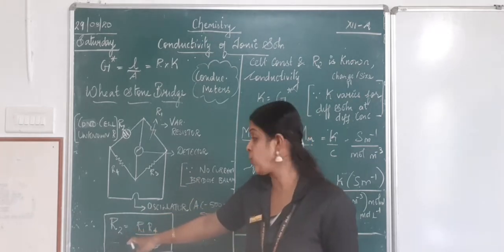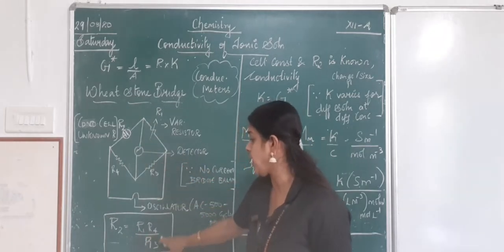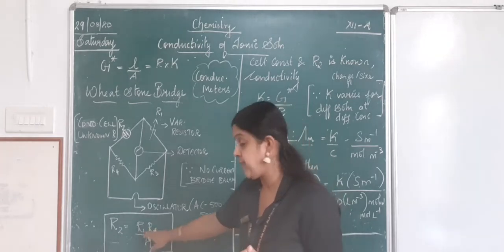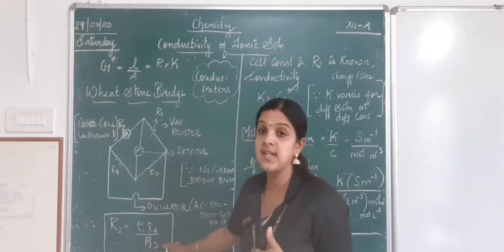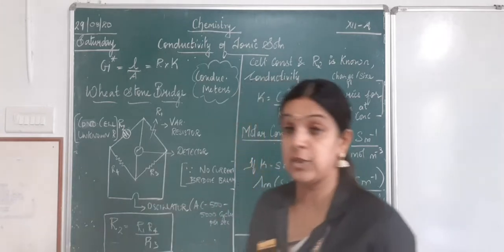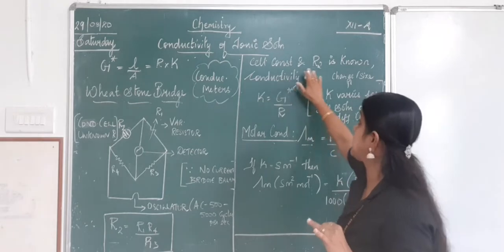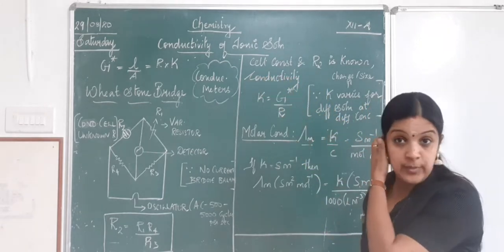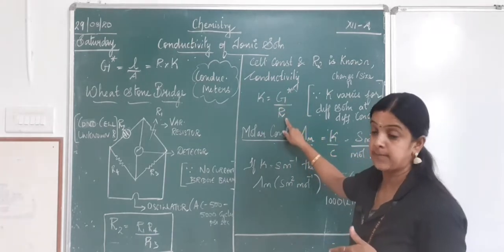Now what is R2? R2 can be given out by this combination: R1 into R4 by R3. So we know what is R3 and R4, and we are adjusting R1 according to our own choice. Once we know these three parameters, we can calculate the unknown resistance, that is R2. So once R2 is known, we know the cell constant, we know R2, and we know how we can calculate the value for conductivity. So what happens here? Conductivity is given by G star by R.